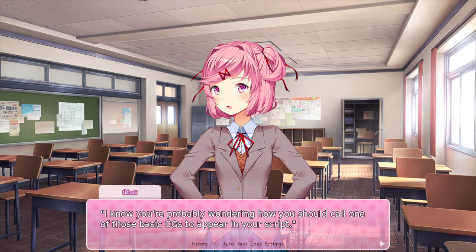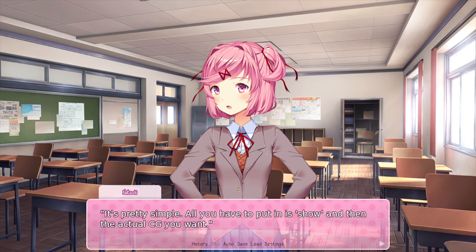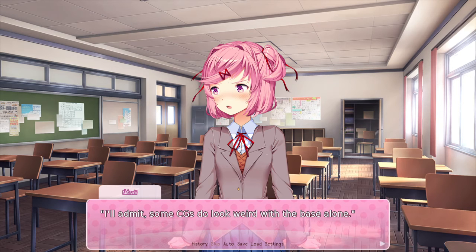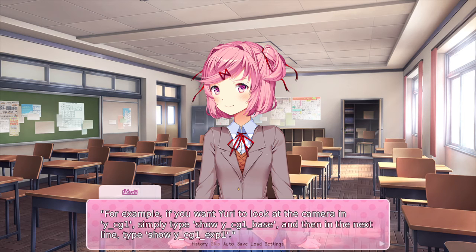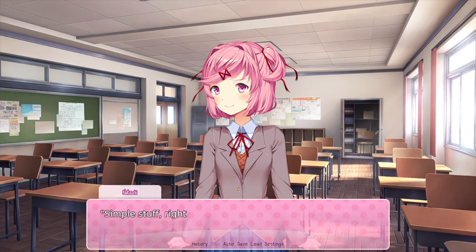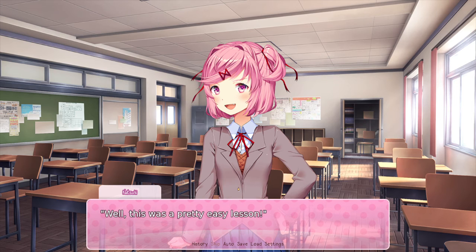I know you're probably wondering how you should call one of those basic CGs to appear in your script. It's pretty simple. All you have to put in is show and then the actual CG you want. I'll admit, some CGs do look weird with the base alone. For example, if you want Yuri to look at the camera in YCG1, simply type show YCG1 base and then in the next line type show YCG1 X1. Simple stuff, right?